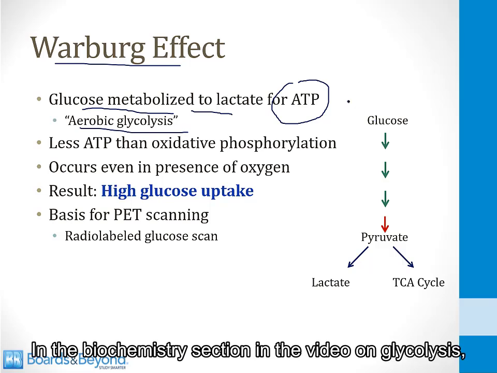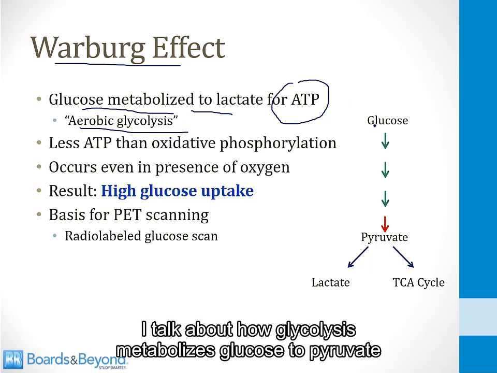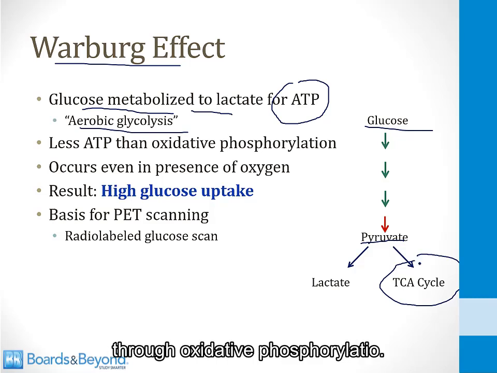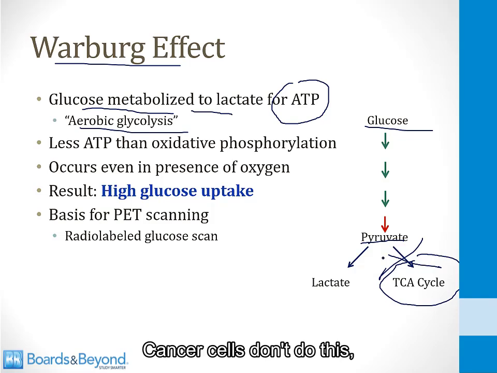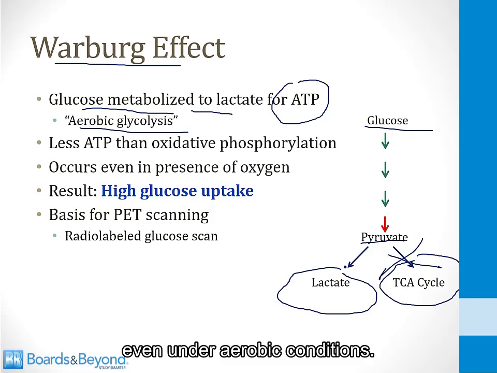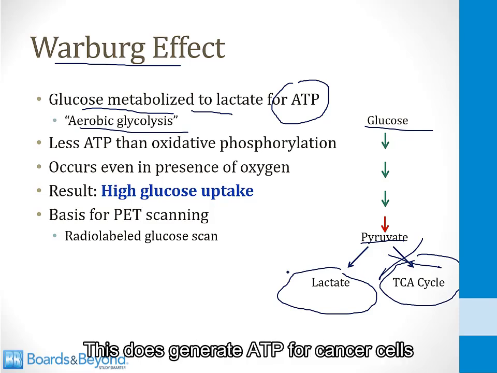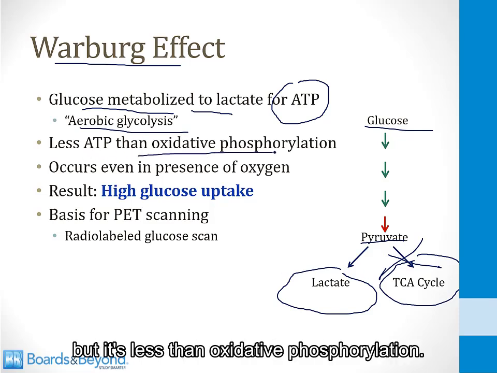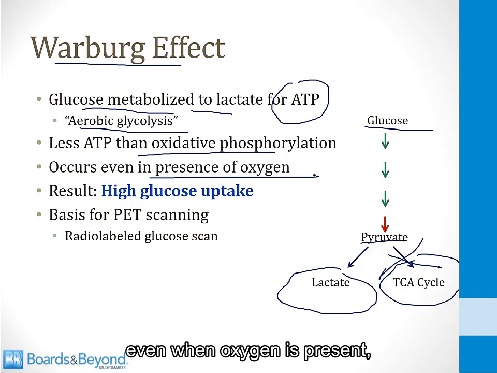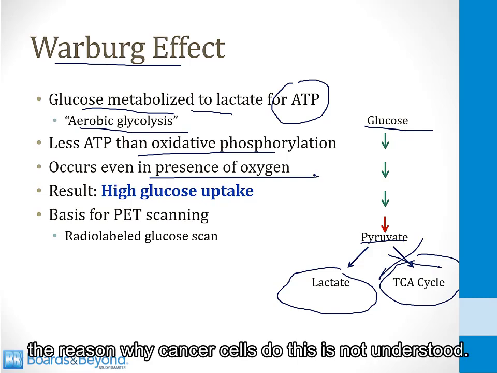In the biochemistry section in the video on glycolysis, I talk about how glycolysis metabolizes glucose to pyruvate, which can then enter the TCA cycle to generate ATP through oxidative phosphorylation. Cancer cells don't do this. Instead, the pyruvate is metabolized to lactate even under aerobic conditions. This does generate ATP for cancer cells, but it's less than oxidative phosphorylation. And as I said before, this occurs even when oxygen is present. The reason why cancer cells do this is not understood.